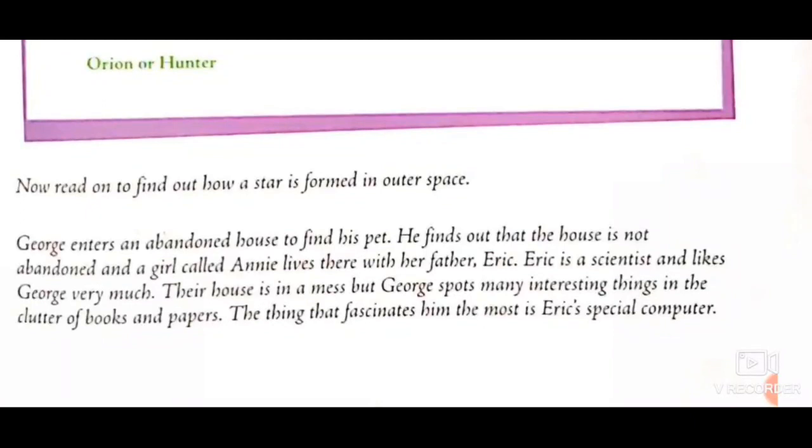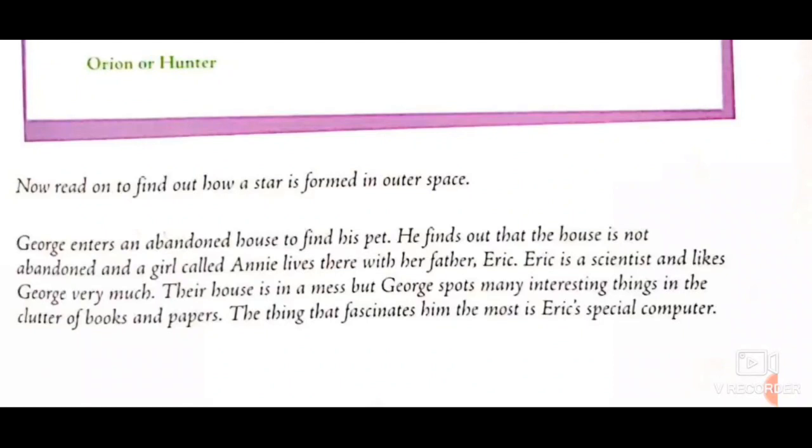George enters an abandoned house to find his pet. He finds out that the house is not abandoned and a girl named Annie lives there with her father Eric. George, who is a character of this story, enters an empty, isolated house to find his pet. And when he enters the house, he finds that the house is not abandoned. There is a girl named Annie who lived in the house with her father named Eric. Eric is a scientist and likes George very much.